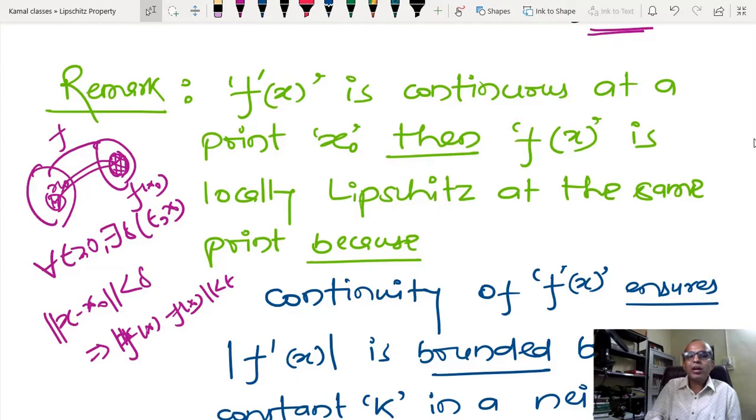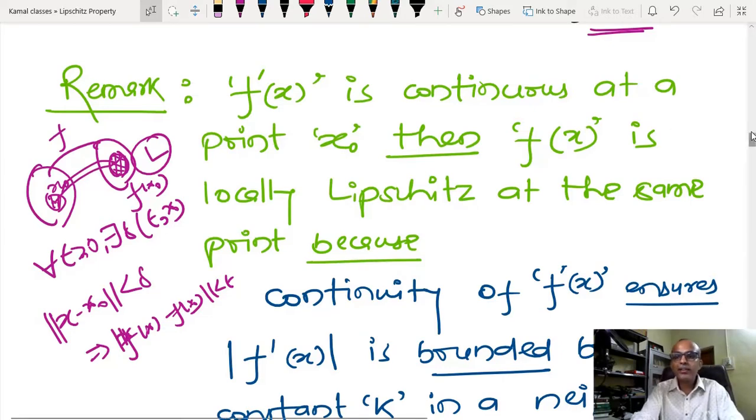So somehow continuity implies boundedness, and whenever continuity implies boundedness, it is possible to show that there exists some common L such that f(x) minus f(y) is bounded by a constant times the norm of x minus y, and that is nothing but the Lipschitz constant.